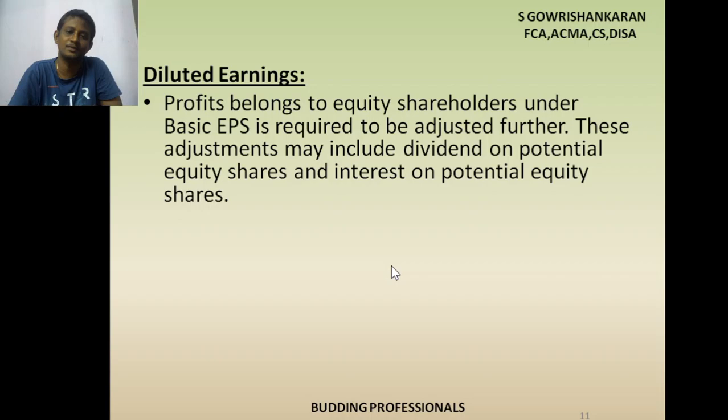What is the meaning of convertible debentures? We issue debentures presently, but they may be convertible into shares in future. Correct? That is a convertible debenture. The debenture is converted into shares. So that is called potential equity shares.